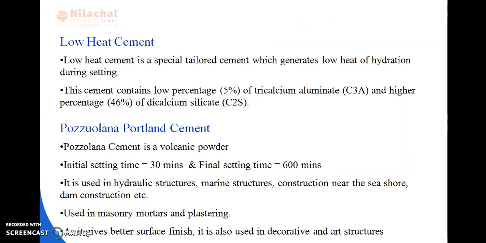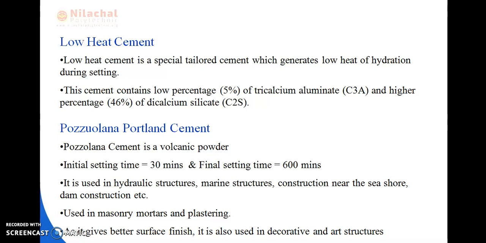Okay, so next we will be dealing with low heat cement. Okay, low heat cement is a type of cement which generates low heat of hydration during setting. While we are adding the low heat cement with water, the low heat of hydration is produced. Okay, means we get less heat produced.